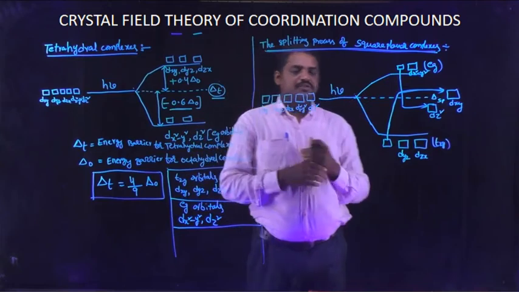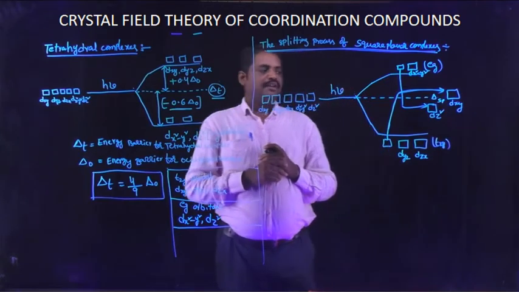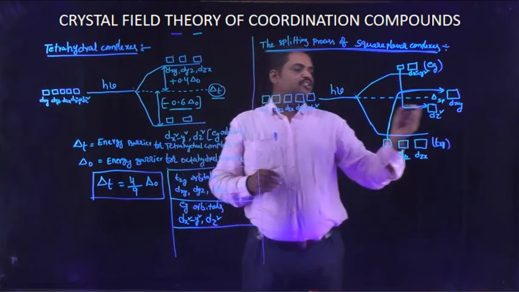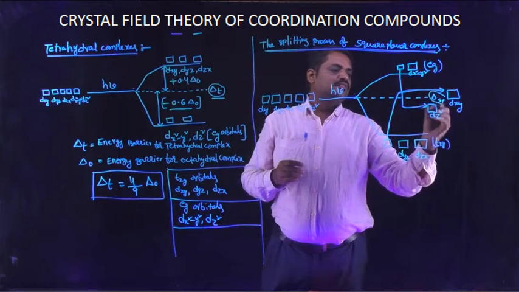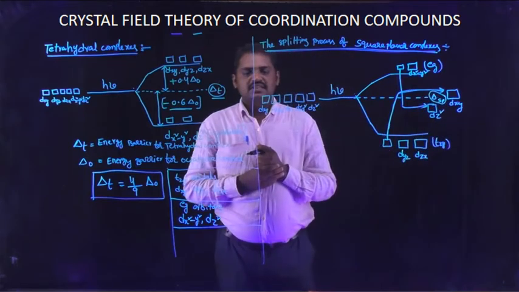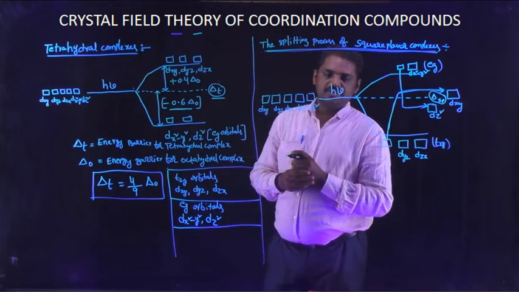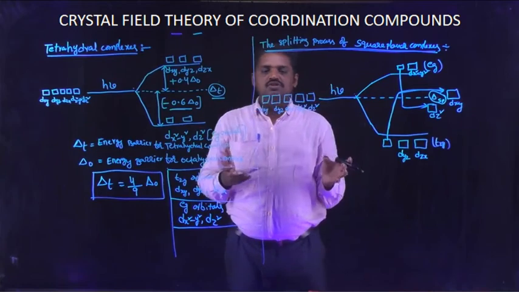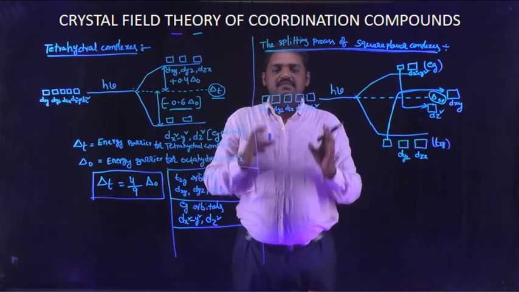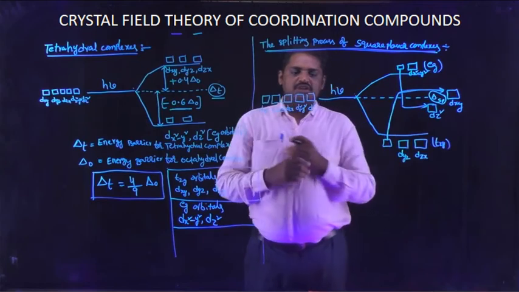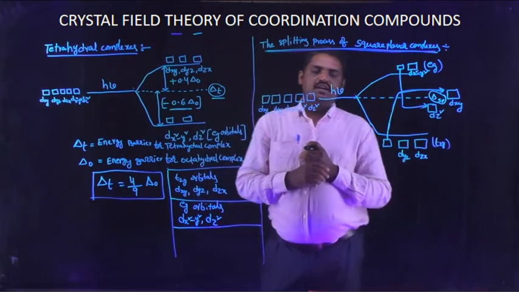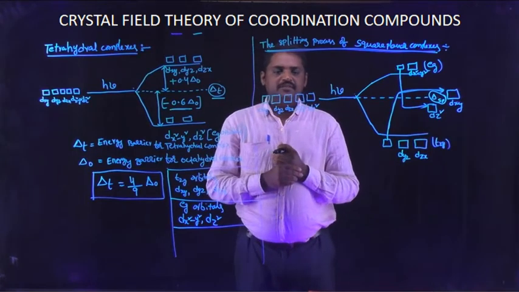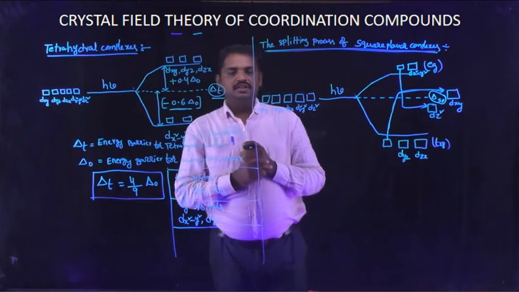Okay, this is the splitting process of square planar complexes. Now this energy barrier is known as the energy barrier for square planar complexes. Now students, this is also one of the tetrahedral complexes, but the shape is a square planar shape. Okay, this is an explanation for the splitting process of square planar complexes.